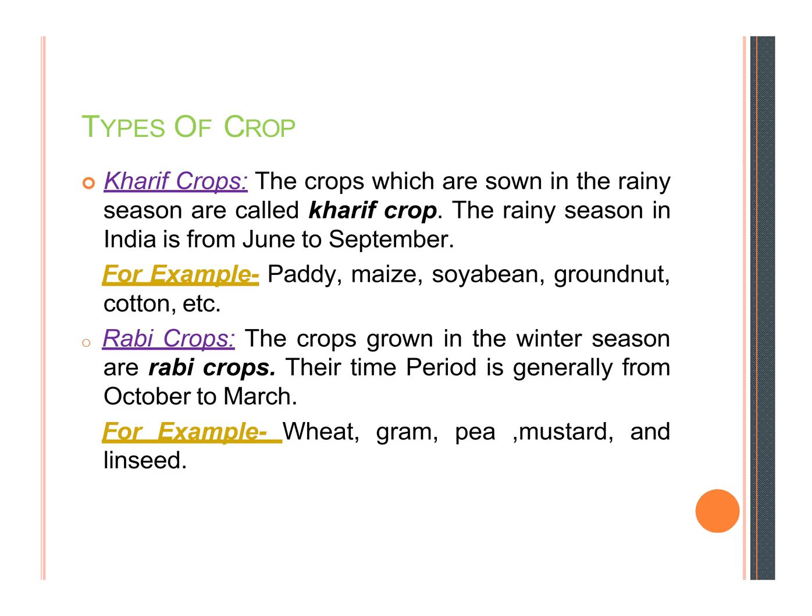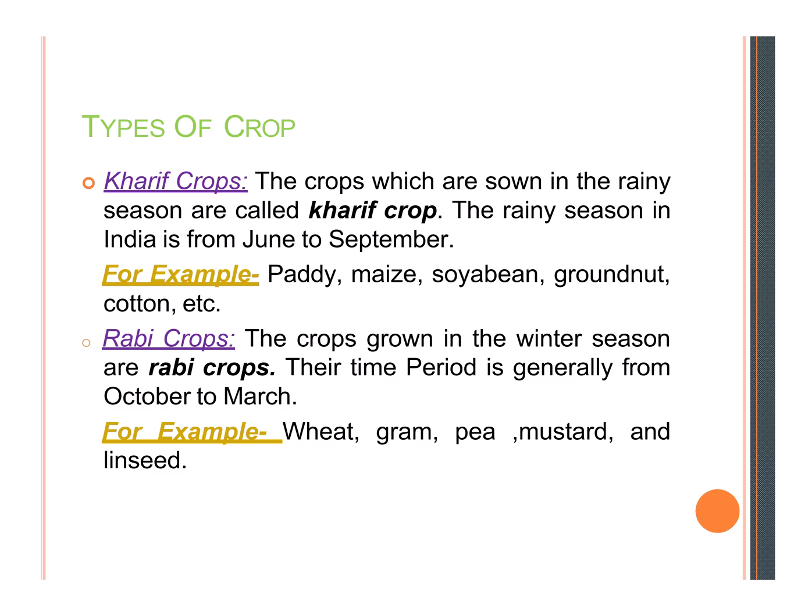And rabi. What is rabi? The crops grown in the winter season are rabi crops. Their time period is generally from October to March. For example, wheat, gram, pea, mustard, and lentil. These are the types of crops and the seasons in which they are grown.